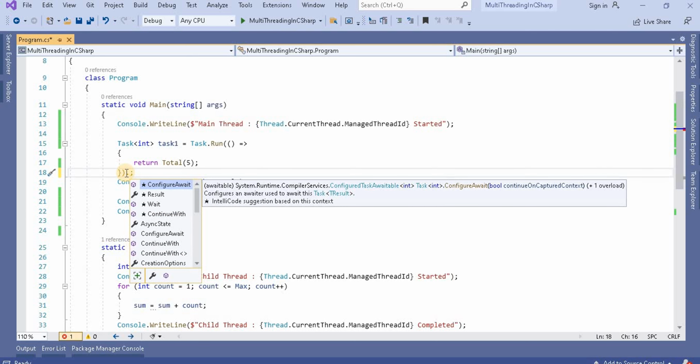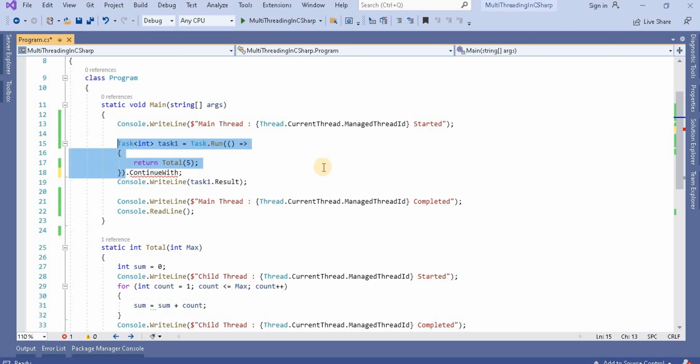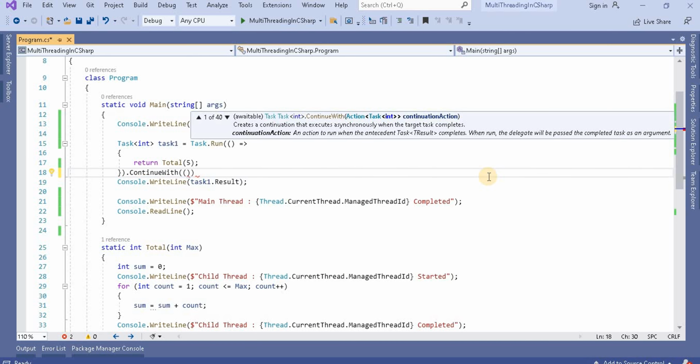Then dot, and here we have to use ContinueWith, in the sense that once this task is done with the execution of the process, after that we use the ContinueWith method for the continuation of this task. Inside the ContinueWith method, you will see it takes an action, and first we have to give a name for the object.